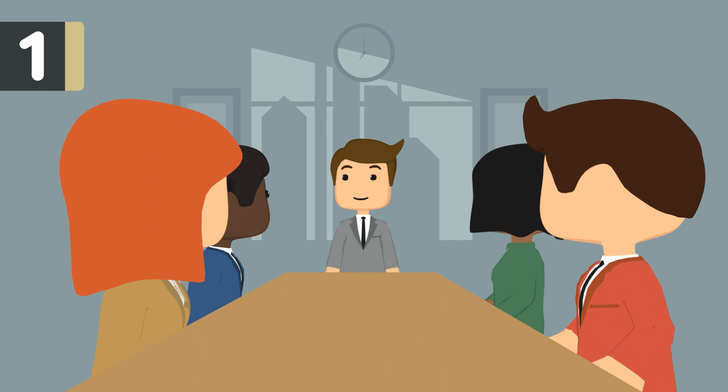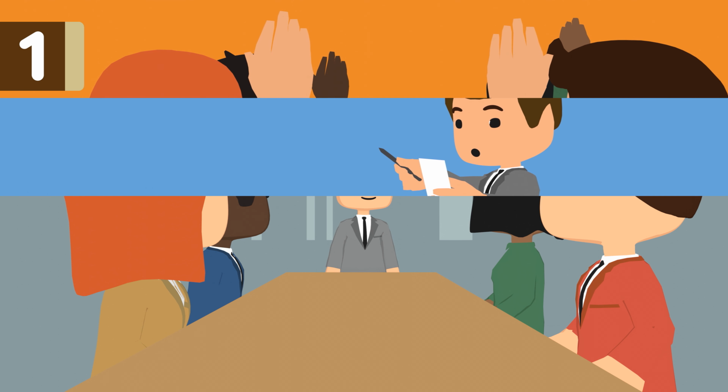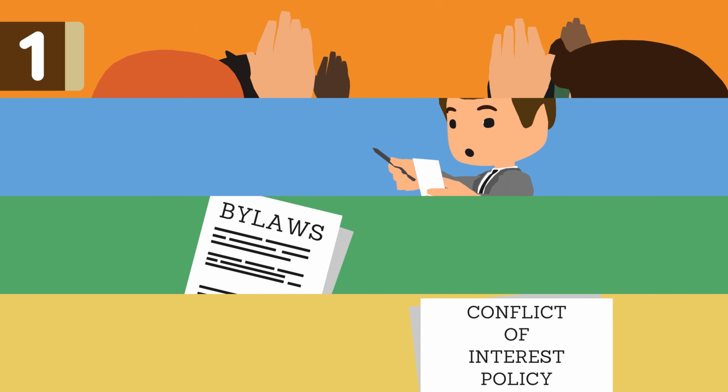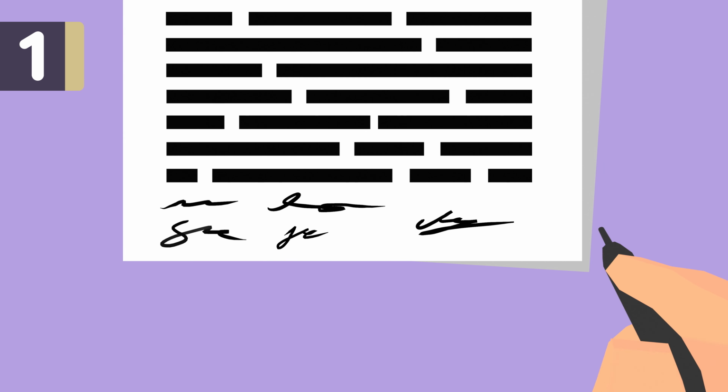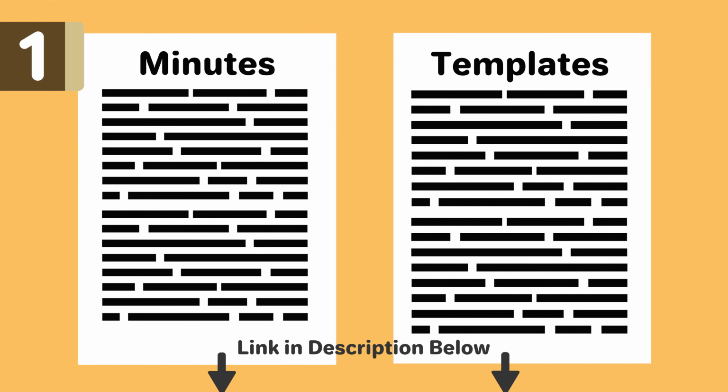An organizational meeting is the first official meeting of your nonprofit. Some of the things discussed in a typical organizational meeting are taking attendance to show you have a quorum, appointing temporary officers and chairmen, adoption of bylaws, and adoption of the conflict of interest policy. It's important to record minutes of the meeting and have them signed by all attending directors. We have some corporate minutes templates linked below to help you get the ball rolling.